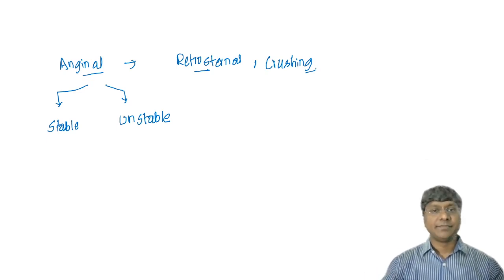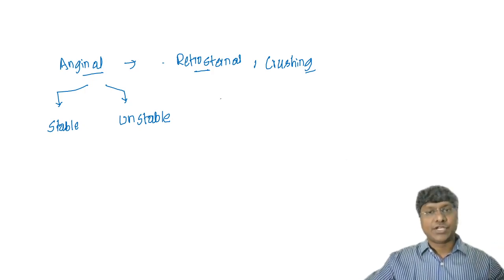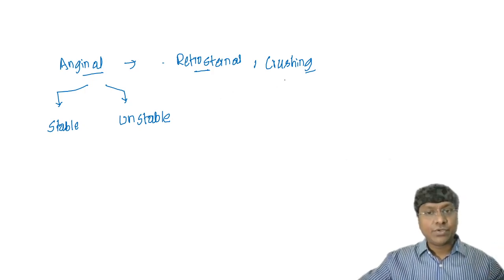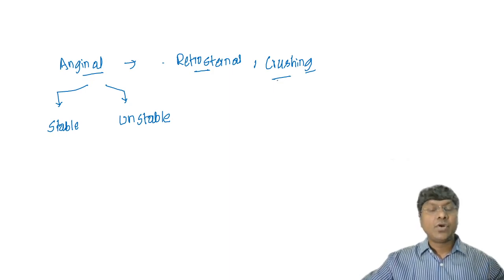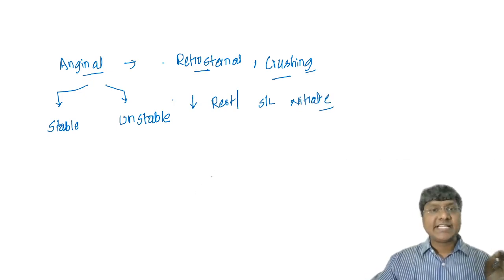Right? It's a crushing pain. Or the individual will explain that there is heaviness of the chest. So it is retrosternal in origin. Number 2, the character is crushing or heaviness over the chest. And this particular pain is relieved by taking rest or by taking sublingual nitrate. So these are the features of your anginal pain.